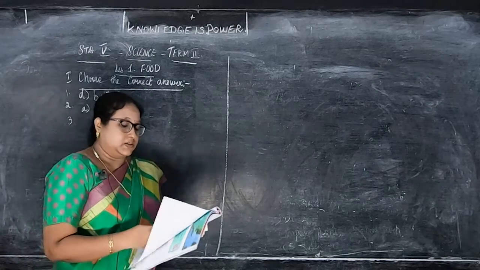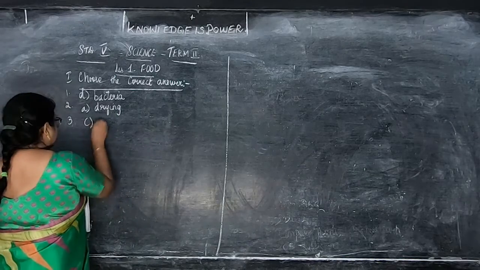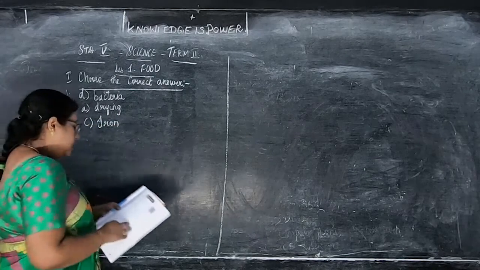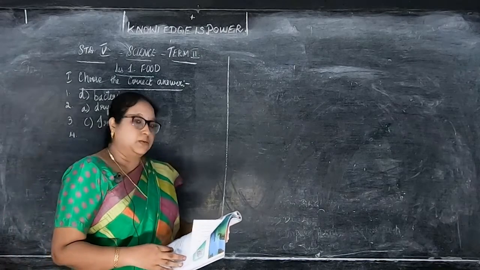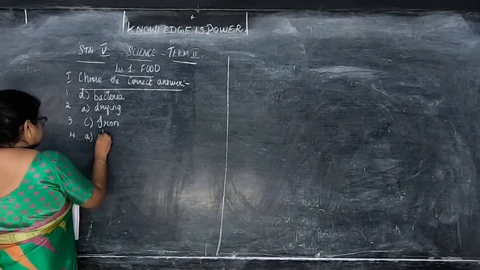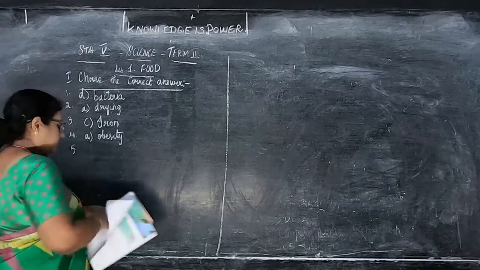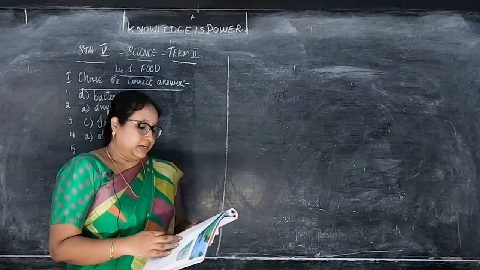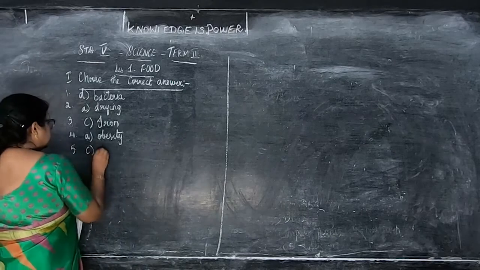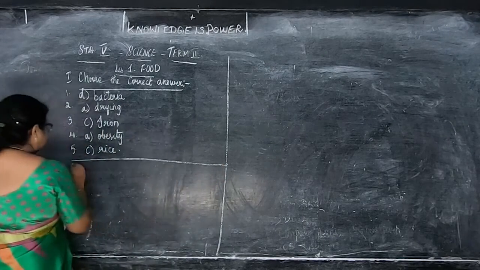Anemia is a disease which occurs due to the lack of C, iron. And fourth, storage of excess fat in the body is known as A, obesity. So obesity means fatness, I told you, right? Then carbohydrates are rich in C, rice. Okay, children, finish marking.